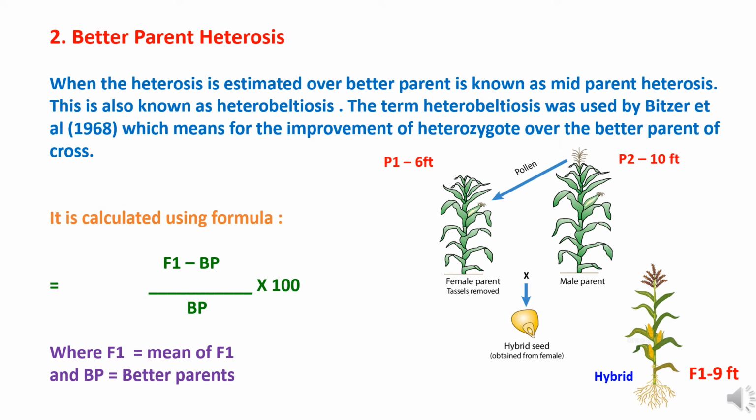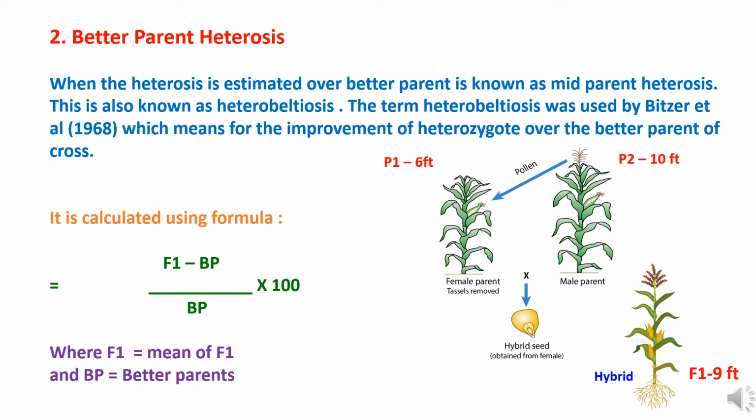Second method of estimation is better parent heterosis. When the heterosis is estimated over the better parent, it is known as better parent heterosis. This is also known as heterobeltiosis. The term heterobeltiosis was used by Fonseca et al. in 1968, which means the improvement of the heterozygote over the better parent of the cross.